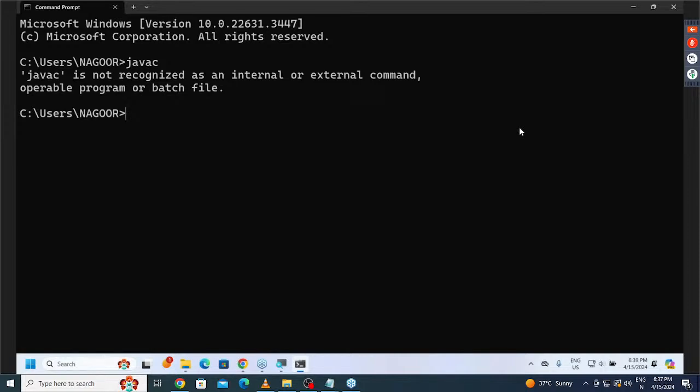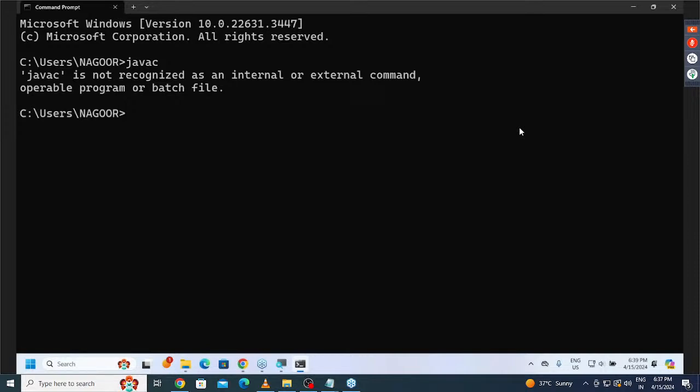Did we provide that location information to the operating system? No, we just installed the Java software, that's it. We are not giving the operating system any information about the locations where the javac and java commands are available. So first of all, we have to give that information to the operating system.